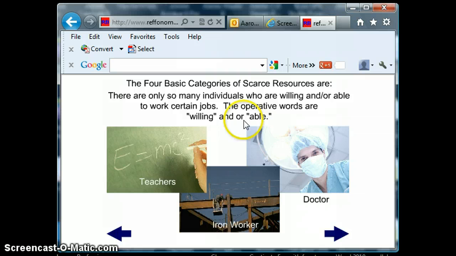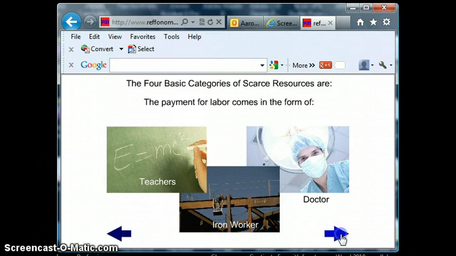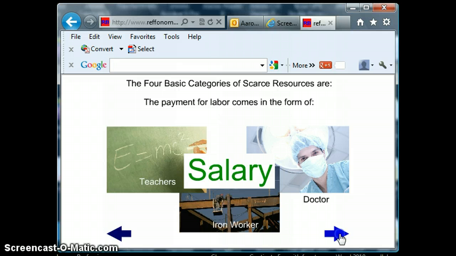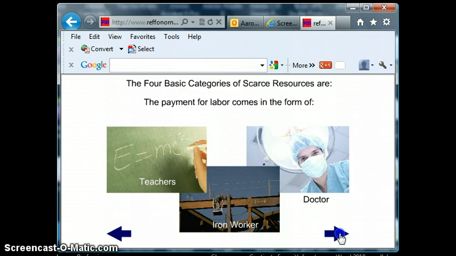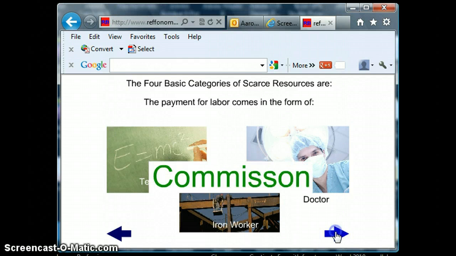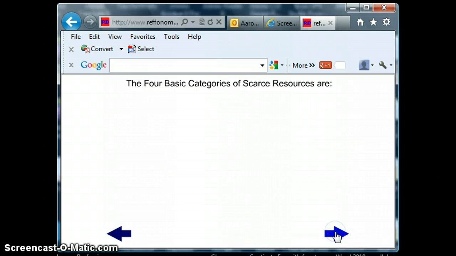And the limited number of individuals who are willing and able to work makes that category of labor also a limited resource. The payment for labor would come in the form of a salary or wages or tips, or what you'd get if you sold cars and you got a percentage out of selling so many cars. What's that called? That's right, commission. Misspelled that one.